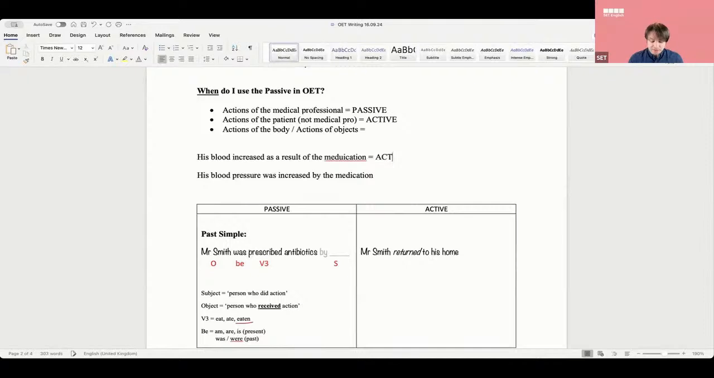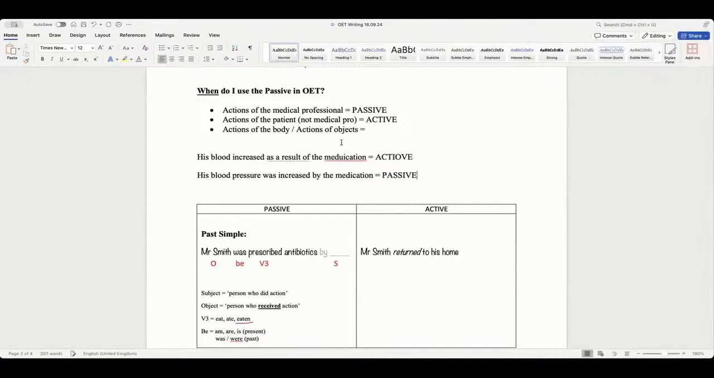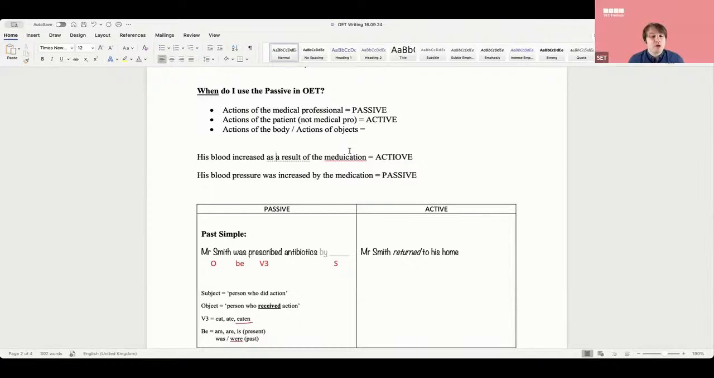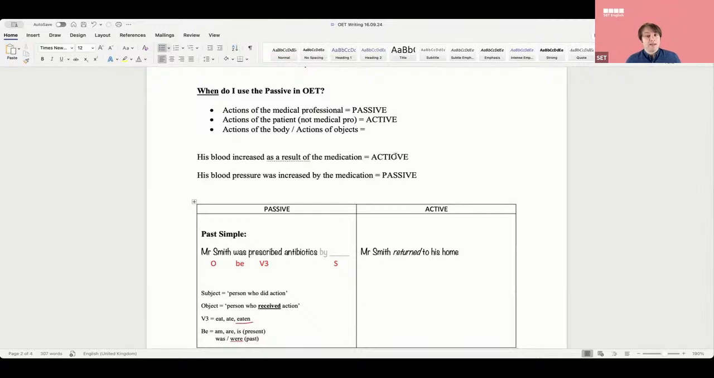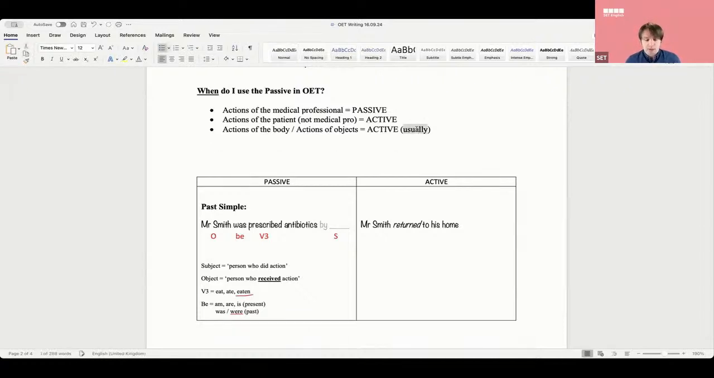This one is active, right? This one is active and this one is passive. So what should I do? Which one should I usually use, active or passive? What do you guys think? Active. It's actually active. So you can say that, but usually it would be active. Okay? Does that make sense? Not always, but usually.